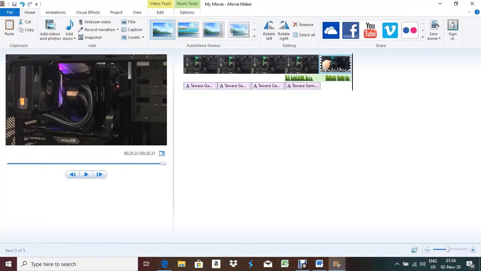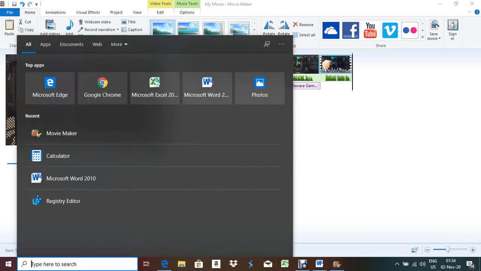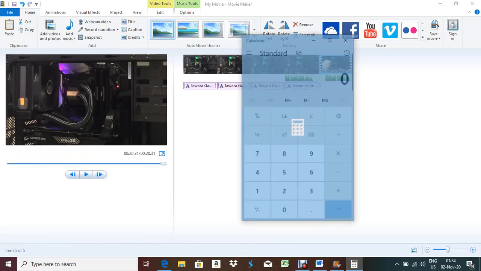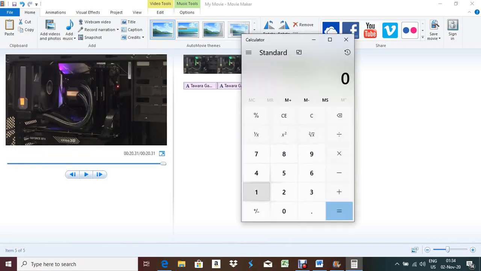So for finding the 19.8, first you have to find out how much you need to reduce in the video. Okay, so calculator: our length is 20.31 minus 19.8.